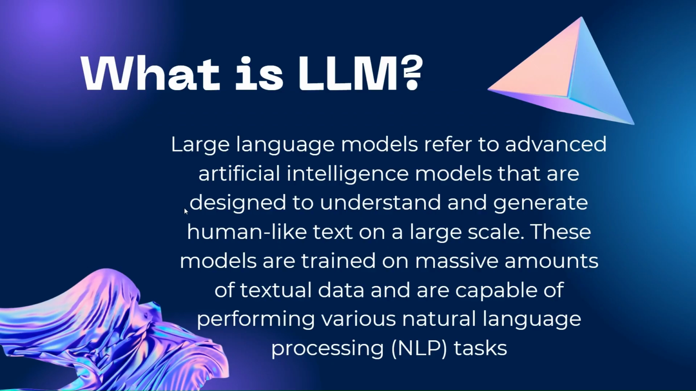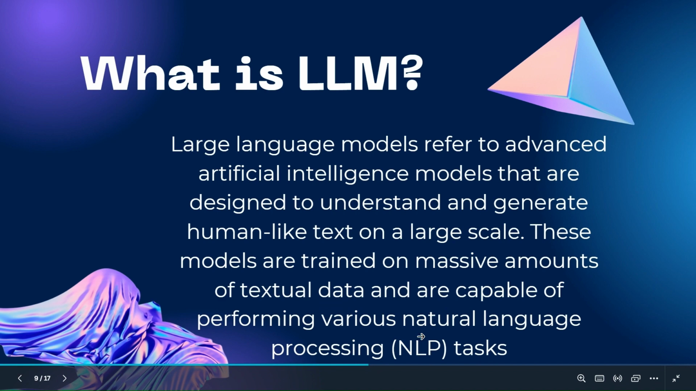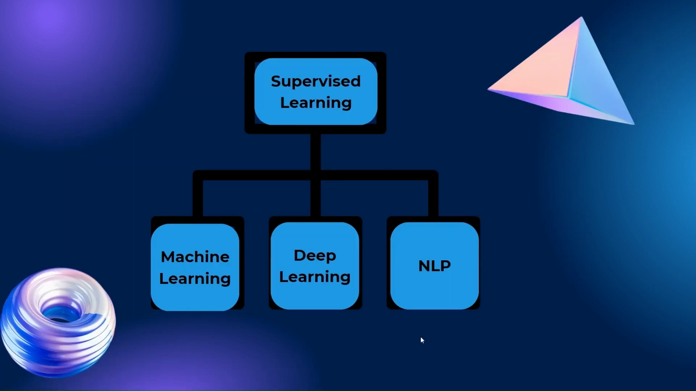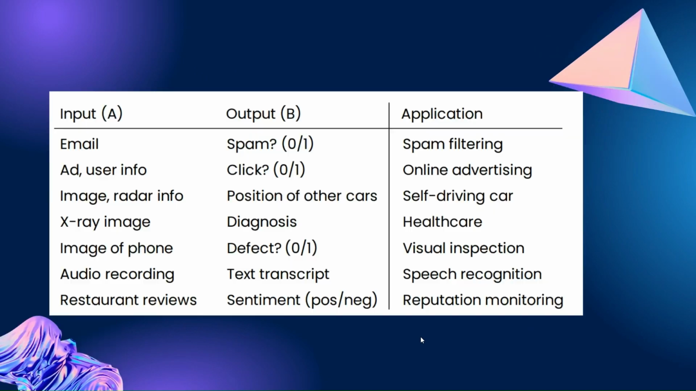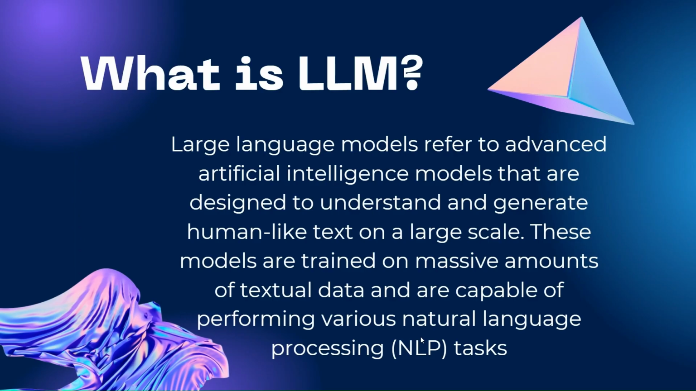So now comes what is an LLM. LLM is a large language model, referring to advanced artificial intelligence models designed to understand and generate human-like text on a large scale. These models are trained on massive amounts of textual data and are capable of performing various natural language processing tasks. So here we have discussed NLP, natural language processing. LLM models are trained on text data only, so you can ask any question in text and it will give output in text.